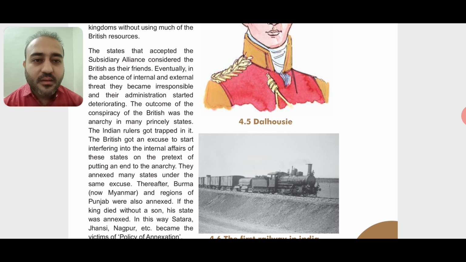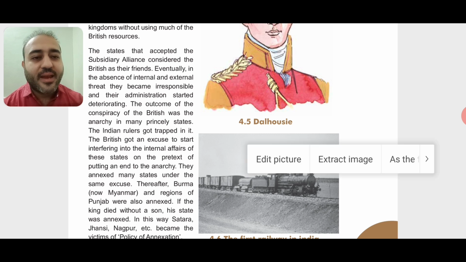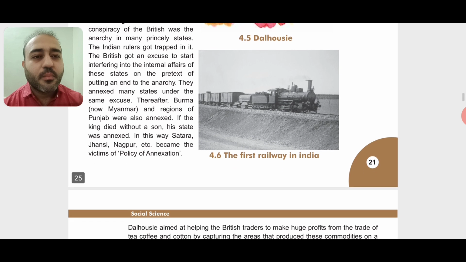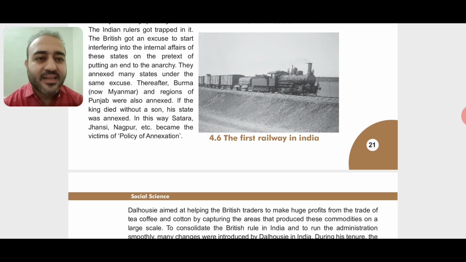They annexed, that means they captured or took away, many states under the same excuse. Thereafter Burma, which is at present Myanmar, and regions of Punjab were also annexed. If the king died without a son, so you might have heard about the famous story of Rani Lakshmi Bai, right? They were also suffering the same thing. Her state was annexed.